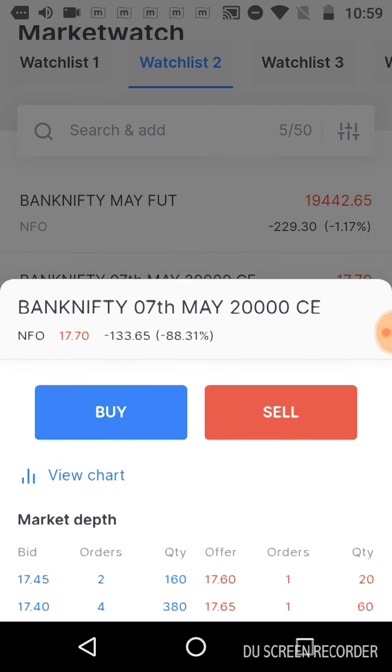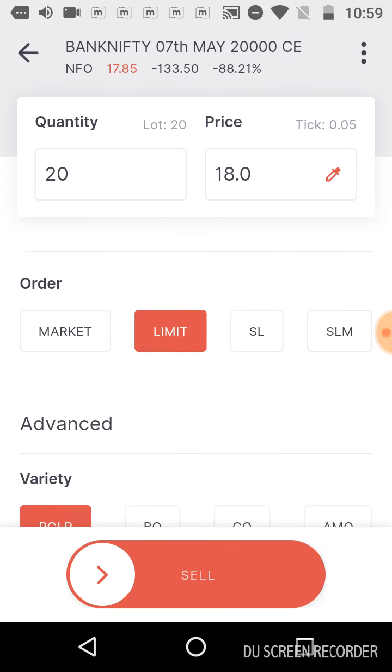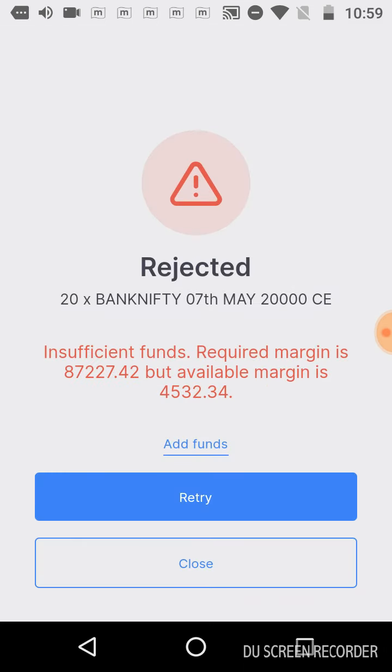You can see we are trying to sell without holding the quantity, and you can put some limit price like 60 or something similar, then sell. Now it shows insufficient funds, the required margin is 87,000. So you can sell call options also, but the margin requirement is very high.